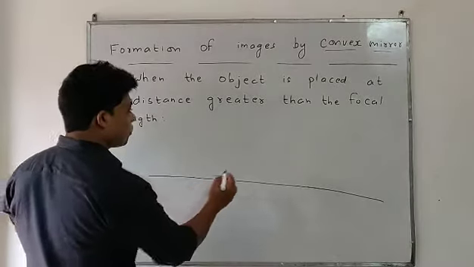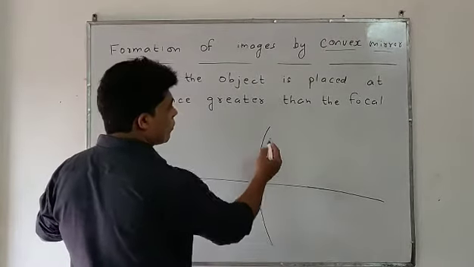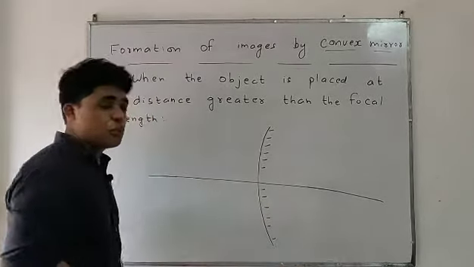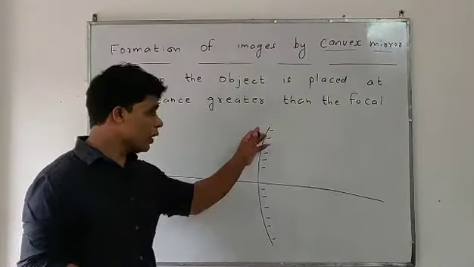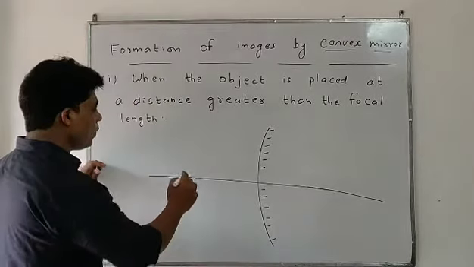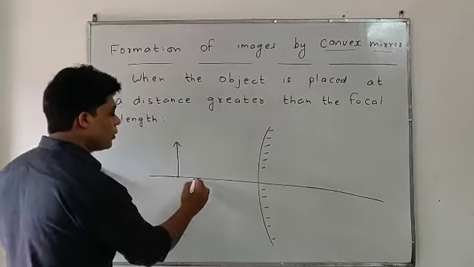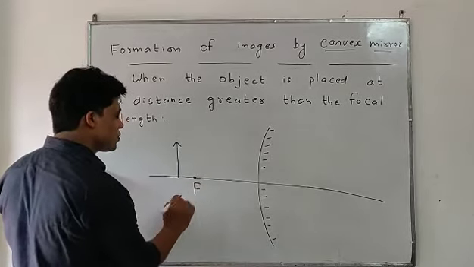Look, students, this is the convex mirror. The inner surface is opaque, painted, and the outer surface is reflecting. Suppose this is the object, and this is the principal focus.